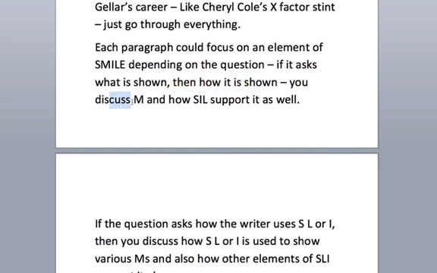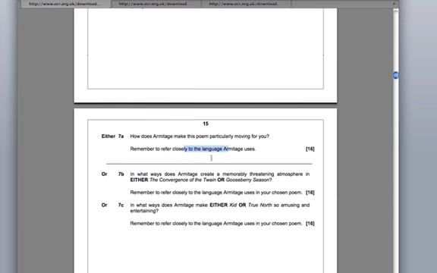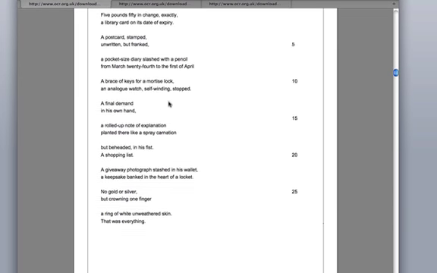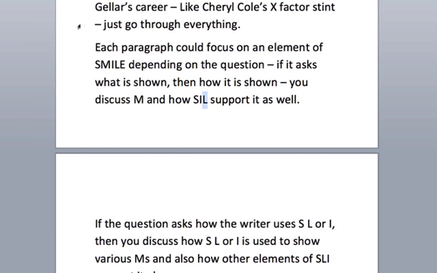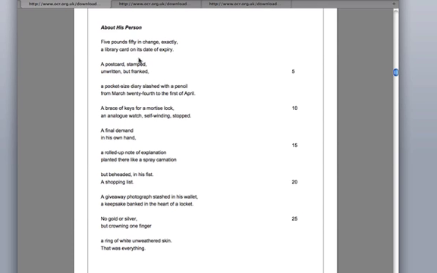So first of all we're going to discuss the meanings and then talk about how the structure, image and language support it. But here we've been specifically asked to focus on language. Again, just to highlight that, we want to make sure that a lot of what we say is about language, and then we mention the other things as well, and then that's how we'll go through this one. So we'll look at this one quickly.